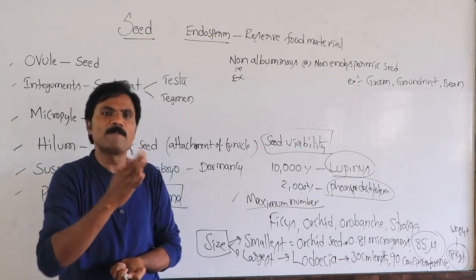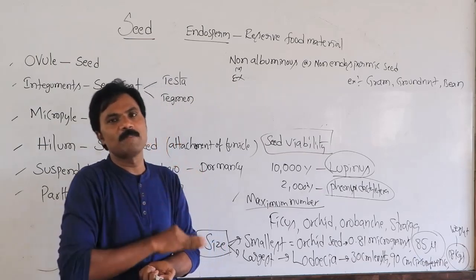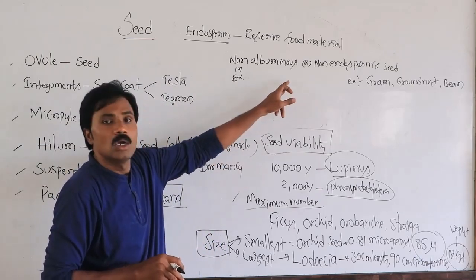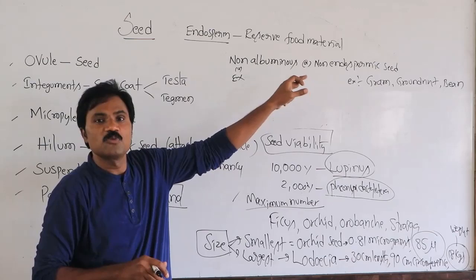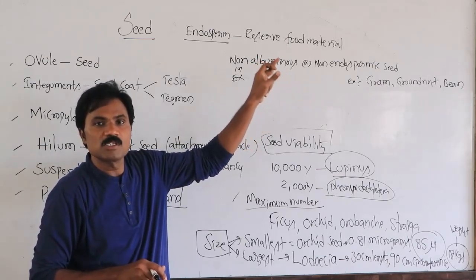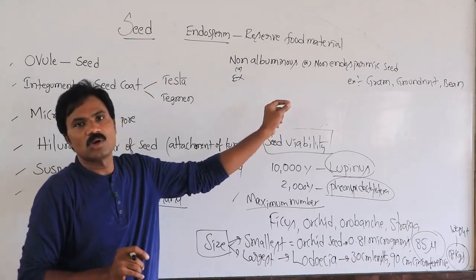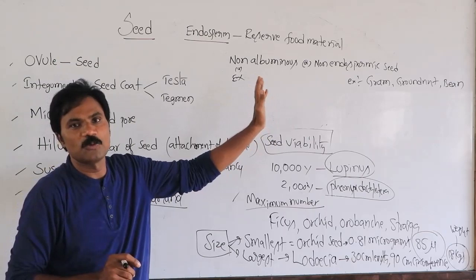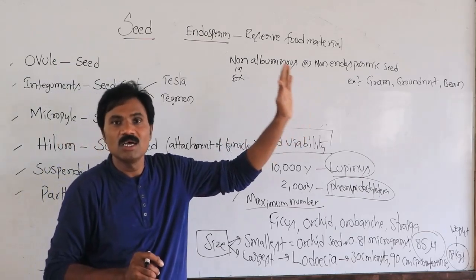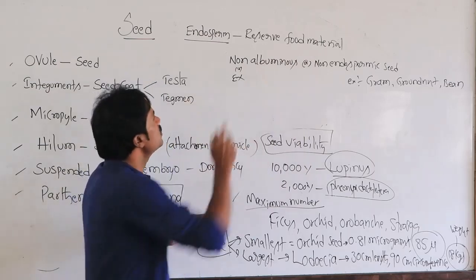For further developmental purpose, from where will the storage food material come? It must be present inside the cotyledons. So in non-endospermic seeds, for further developmental purpose, the storage food material is present inside the cotyledons.